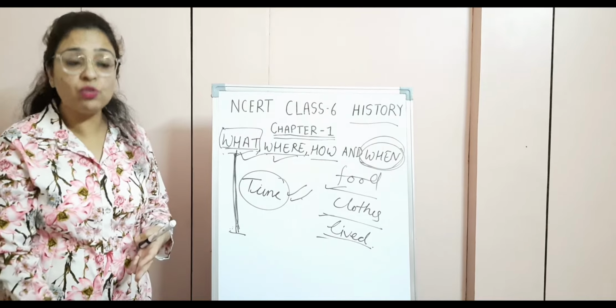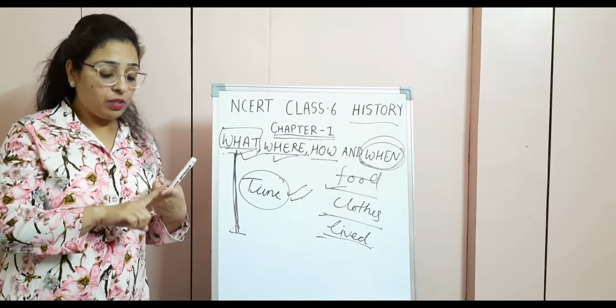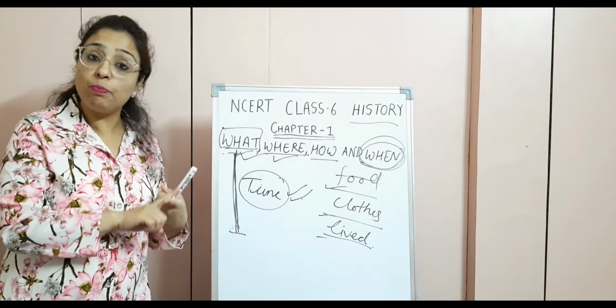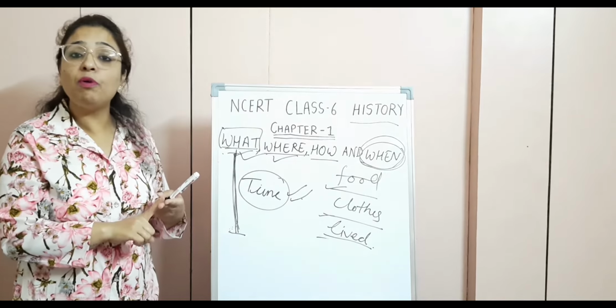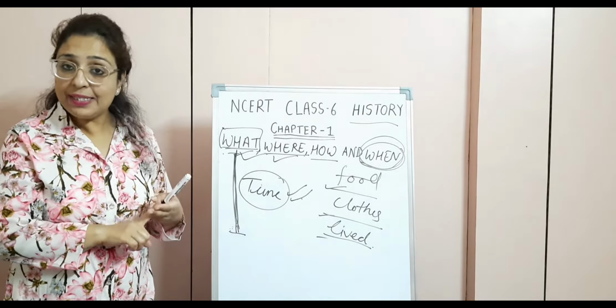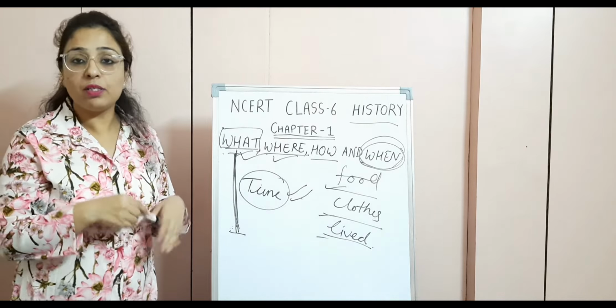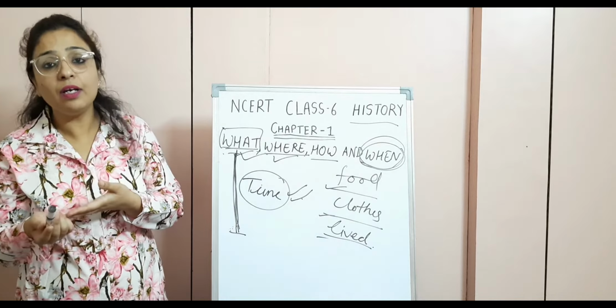If we have a surface to live on, we need to have water also. We have to drink water, we have to bathe, we have to wash our clothes, we have to grow crops with the help of water, we have to wash utensils, so many things that we do with the help of water. So they preferably chose to live near the banks of the river.